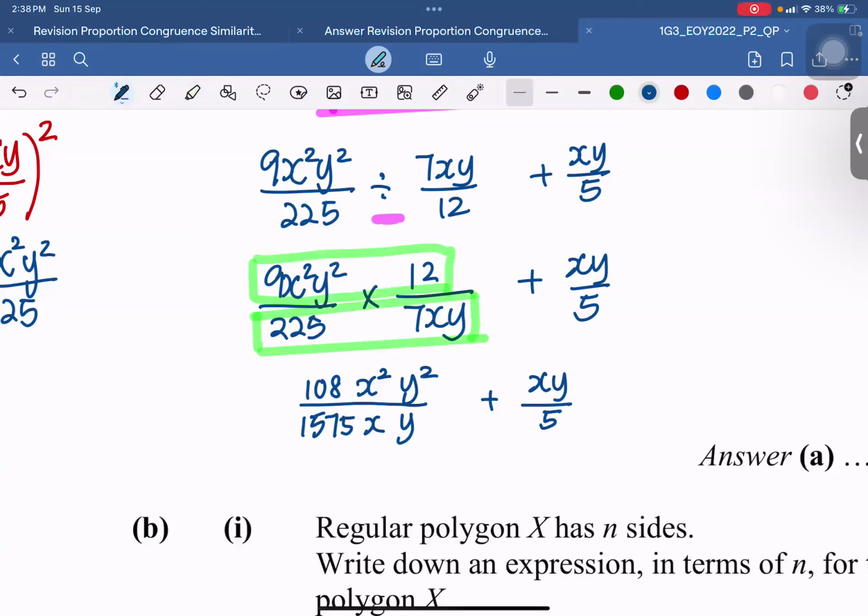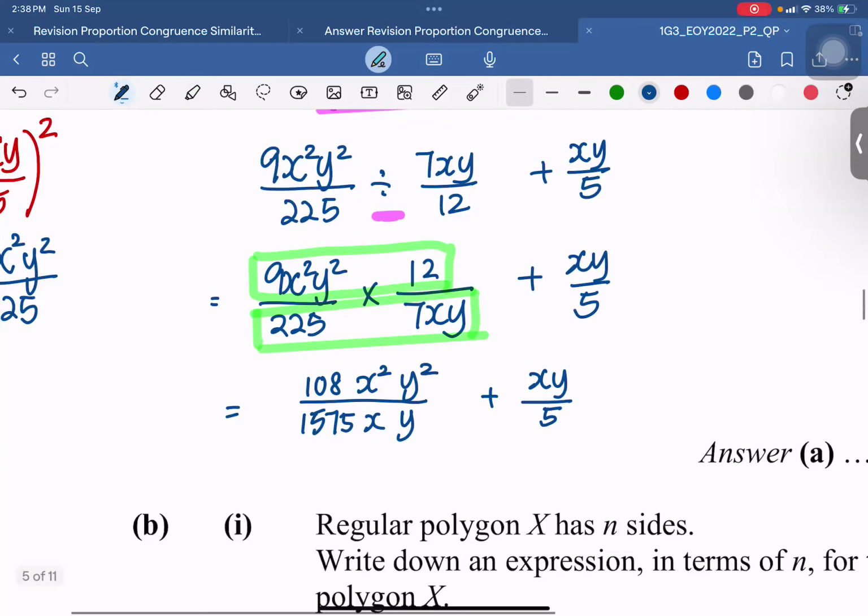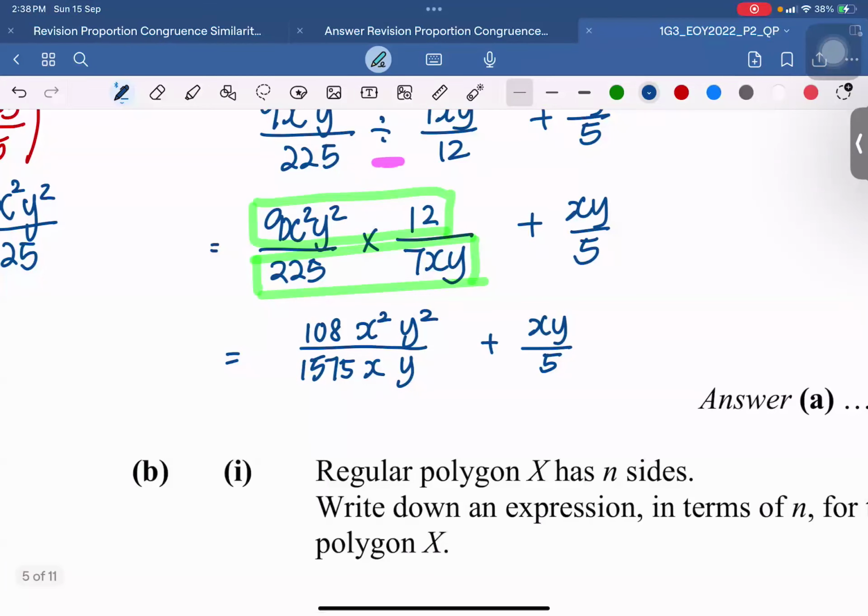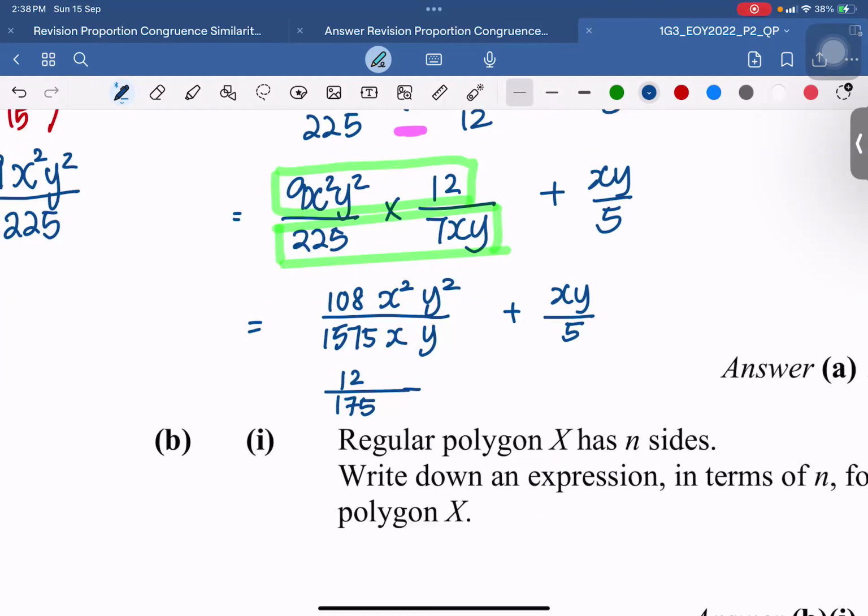Simplify this. Okay, simplifying this portion. 108 over 1575. Anyone give me the number over here? Okay, never mind, I got the answer. My calculator works. Okay, I got this number. But let's take a look at our x and y. So what are we left with? I have x², y², x and y. So after I cancel out, what am I left with?